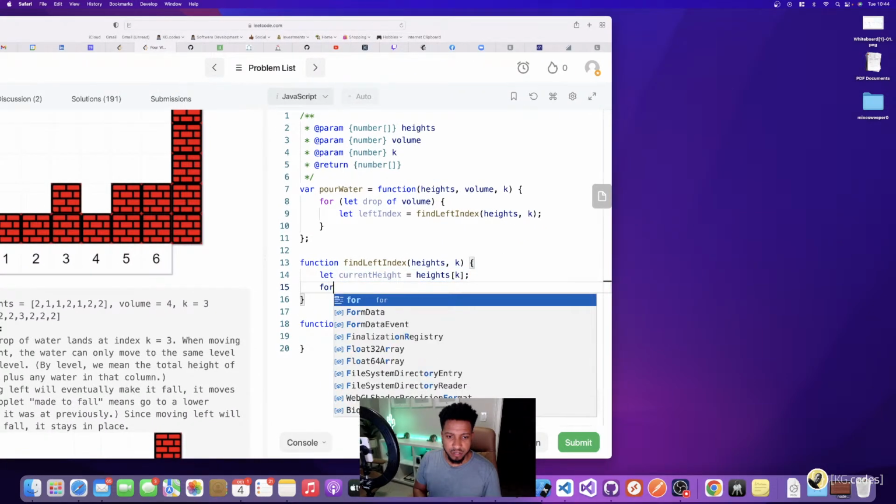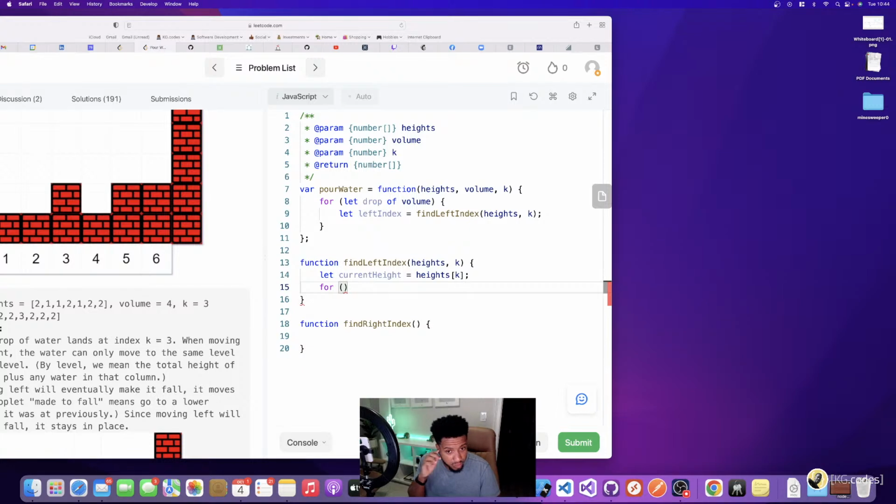Basically I need to loop through the heights and look left. So how do you go left in an array? You basically need to go backwards in an array. So where's my starting point? My starting point is K. I'm going to start with K, and shoot, it might be K minus 1.